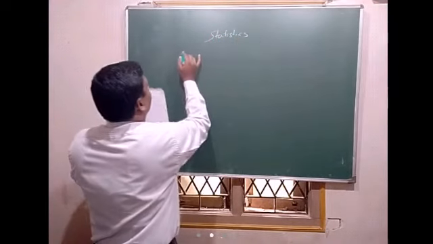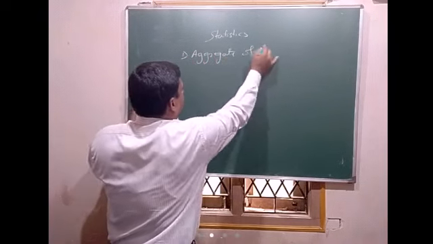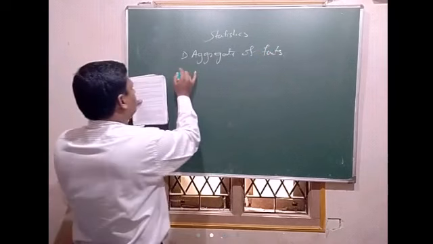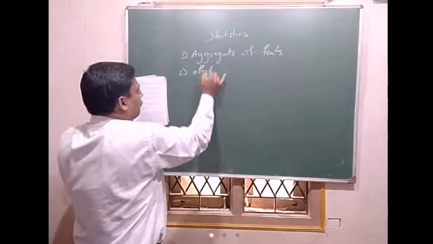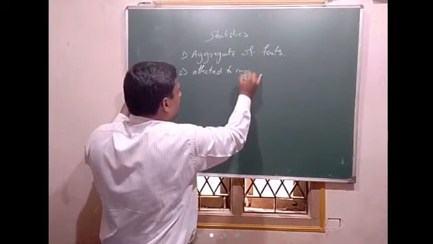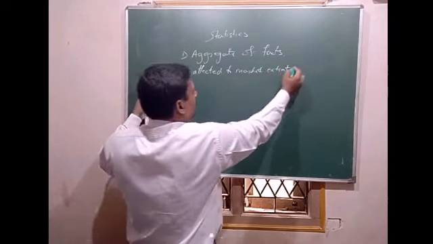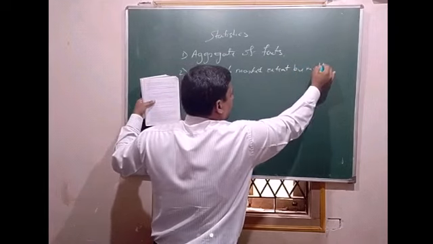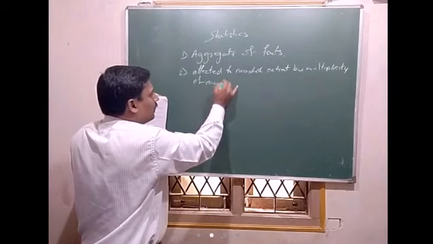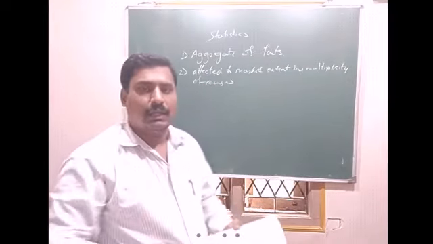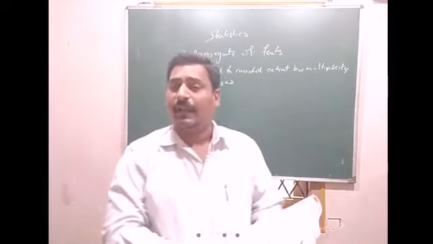Aggregate of facts, second, affected to a marked extent by multiplicity of causes. So there are 7 points. I will explain them one by one. So first, it is the aggregate of facts.